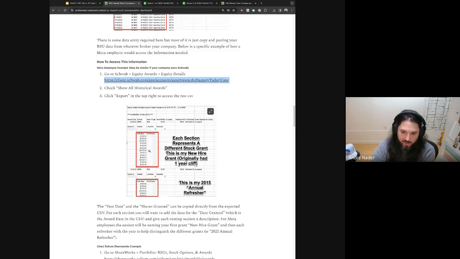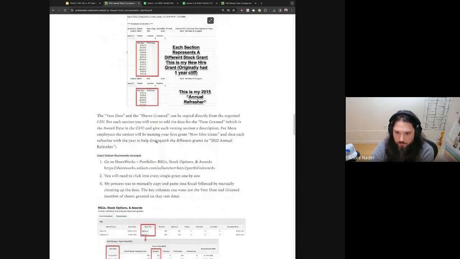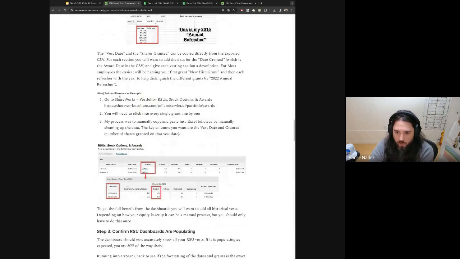And I'm going to walk through a specific example in a second of how to actually use this data and input it over. And if you work somewhere like Uber and use the Solium, it's a little bit more complicated. You have to physically click into every single grant and then copy and paste the information. I have the steps available on the website as well.